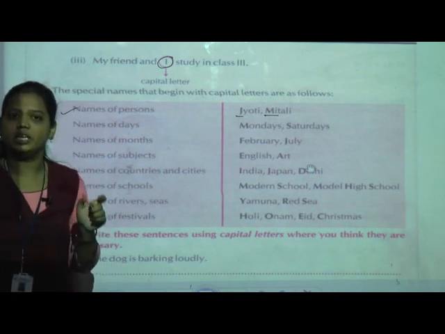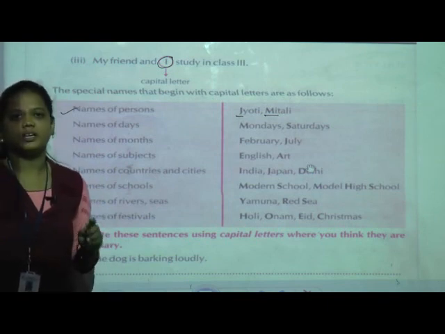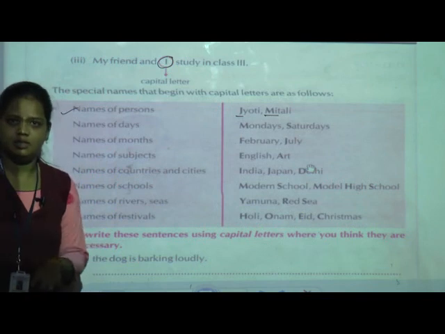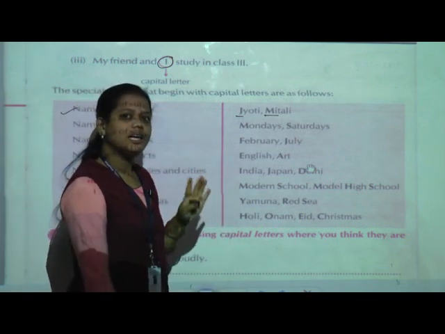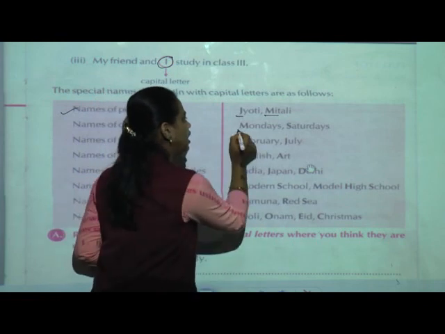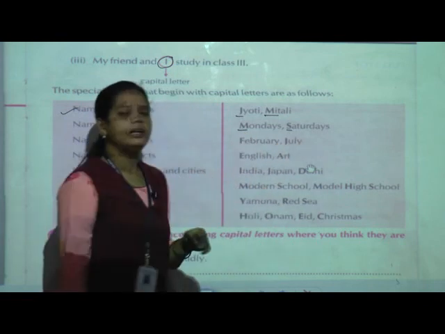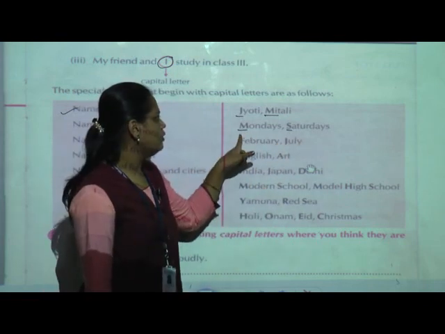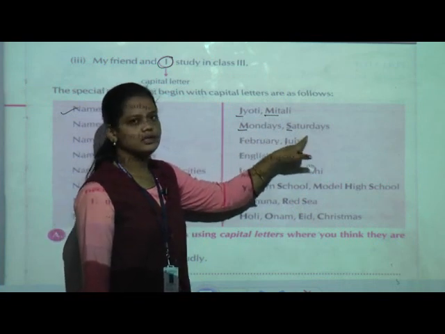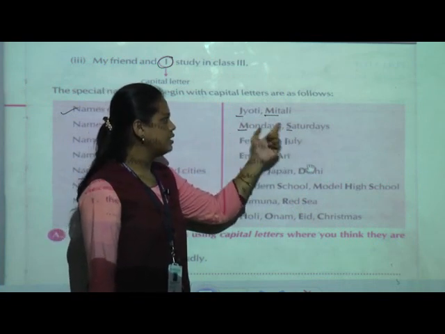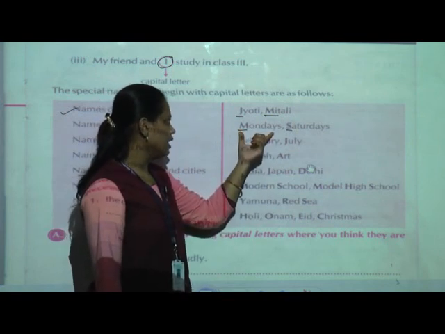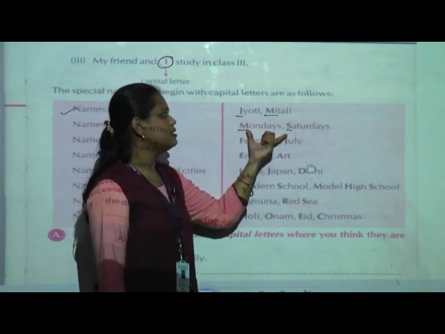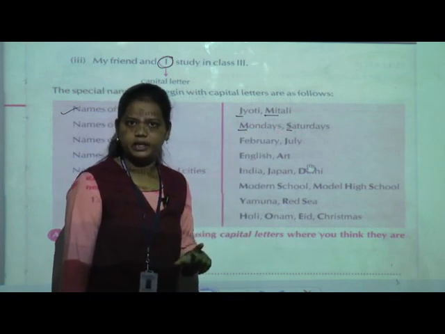Whenever we have to write the names of the days, Sunday, Monday, till the 7 days, we have to write the first letter in capital letters again. Here, Mondays and Saturdays are given in bold print, and we can see that M and S have started in capital letters.